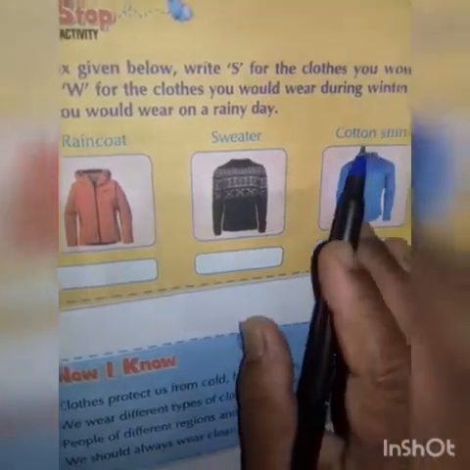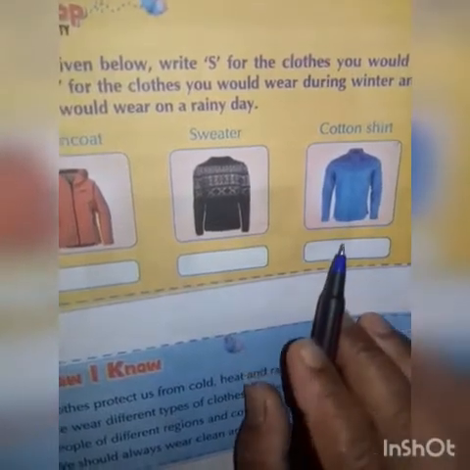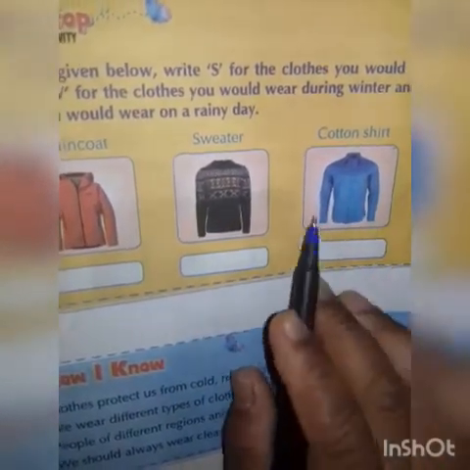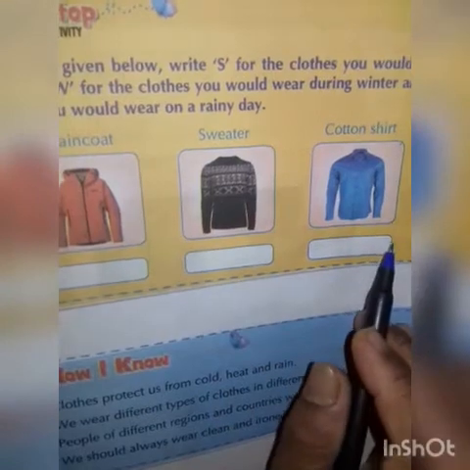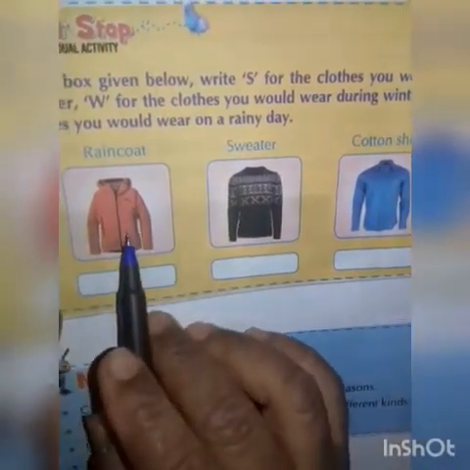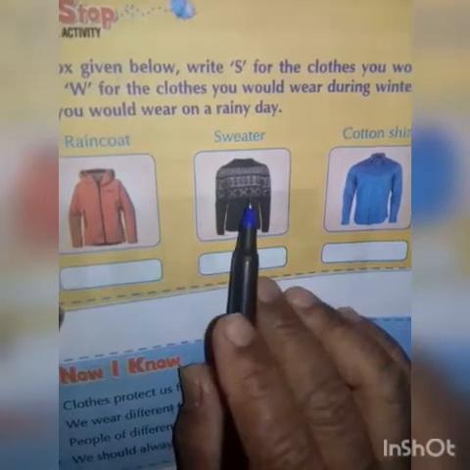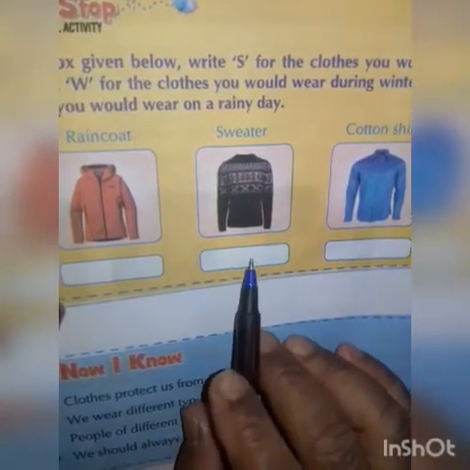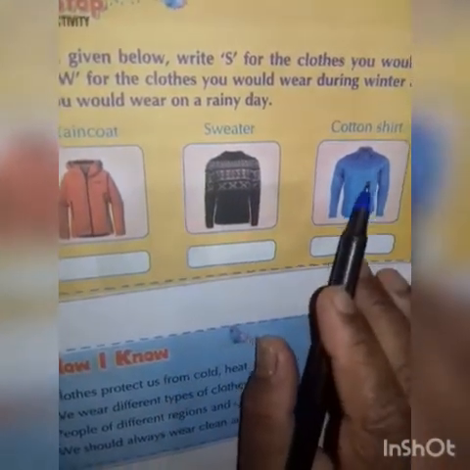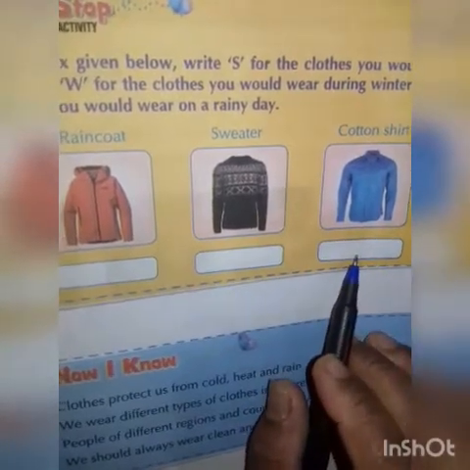Okay, cotton clothes we wear in summer, so you have to write S here, or summer days. Raincoat is for rainy season. Woolen clothes in winter, you have to write W here. Cotton clothes in summer, you have to write S here. Okay.